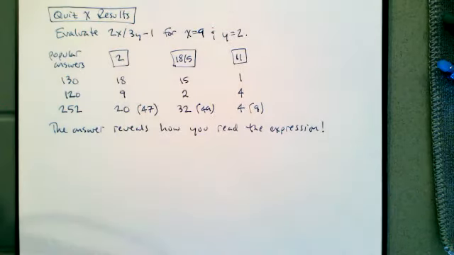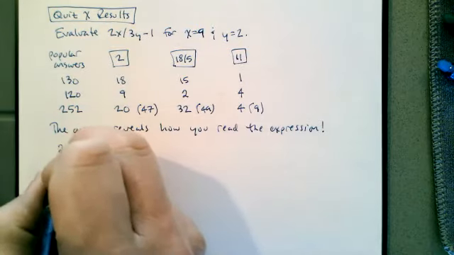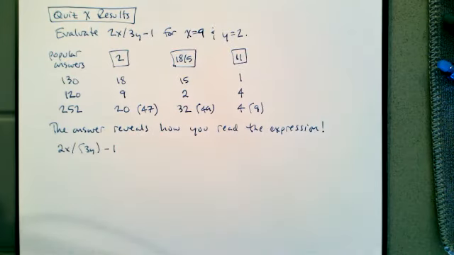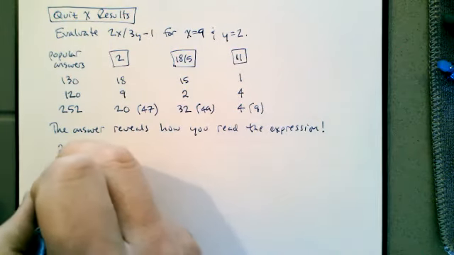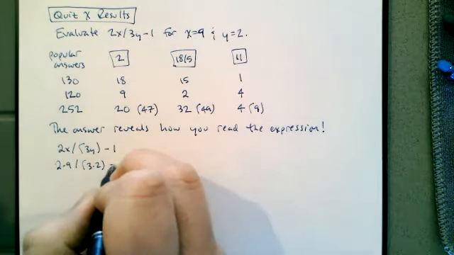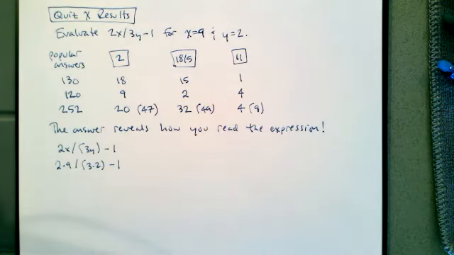If you answered 2, then you were looking at the expression like this, as 2x divided by 3y, then minus 1. So with parentheses, this is how you read the expression. You put the 3 and the y together, because you're looking at this as 2 times 9 divided by parentheses 3 times 2, then minus 1. So you put the 3 and the y together and then did multiplication and division from left to right.